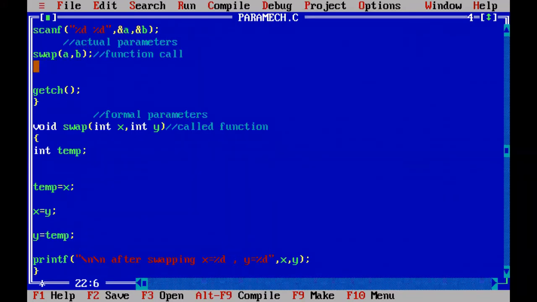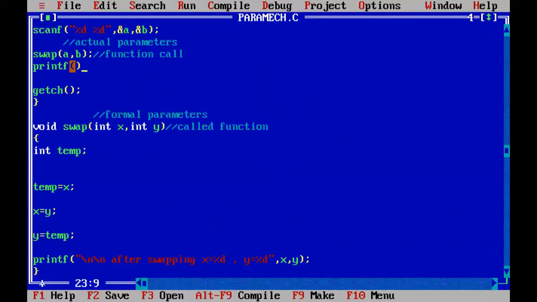When the controller is here, once again I'm checking a comma b, because when the controller is at this printf statement, the swap function has already been executed. When the swap function is executed, x comma y values are swapped and changed. So when x comma y values are changed, you also print the a comma b values and check whether the a comma b values are affected or not.